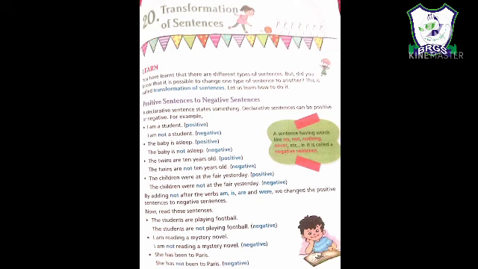Various examples are given, like the students are playing football. The first step that we have to do is to identify the helping verb. After identifying the helping verb, when we put not, it will turn into negative. Like I am reading a mystery novel. What is the helping verb here? Am. So I am not reading a mystery novel. She has been to Paris. Here has is the helping verb, and when I put not after has, it will turn into a negative sentence: she has not been to Paris.